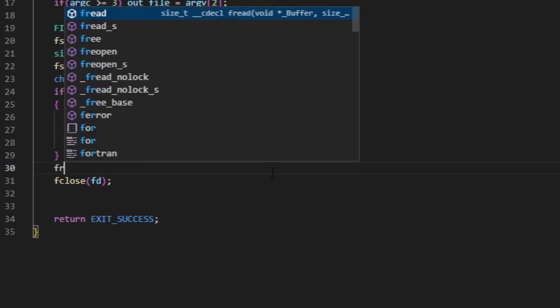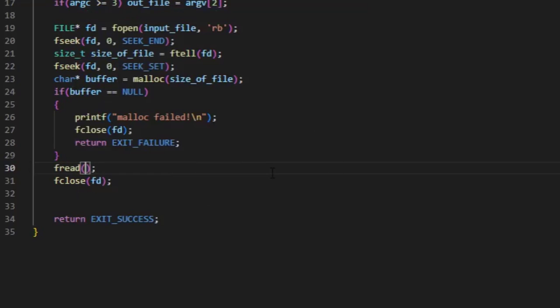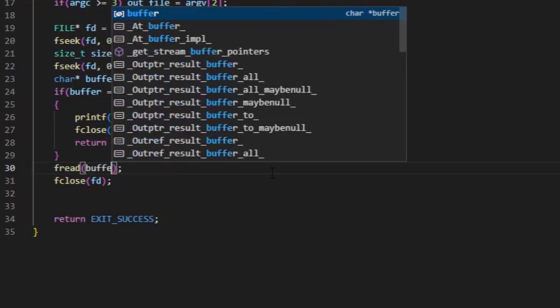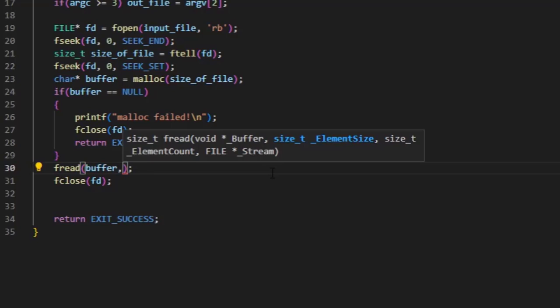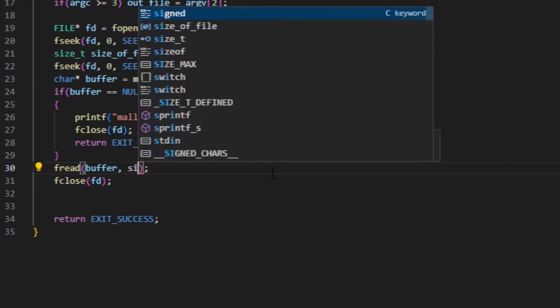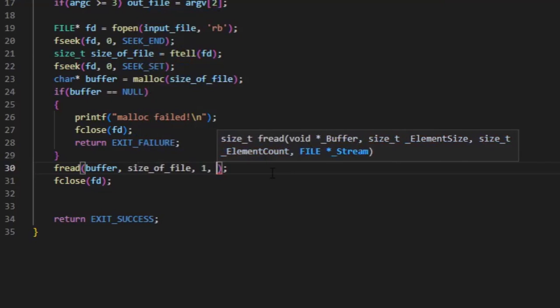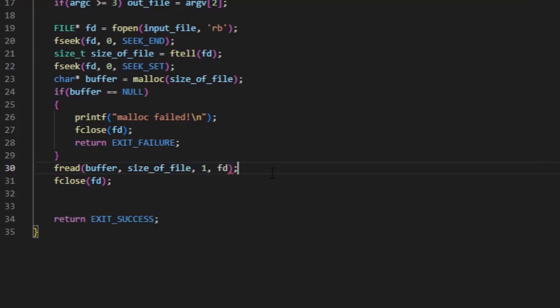Now it's time to read, with fread. Now how to read it? First, the parameter is the buffer. Now the size: there are two ways. You can say the size of a particular element is 1, and the total number of elements is the size of file. However, if you want to read it all at once, it's a single element of size of file, and we are just reading one element. And then we provide the file descriptor, and we have read the contents of the file into the buffer.